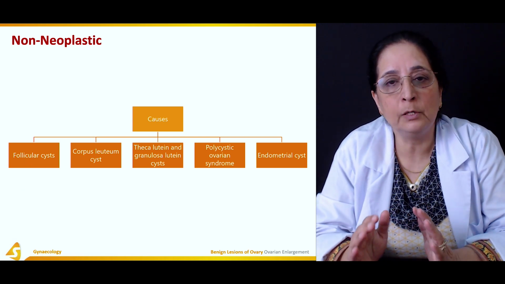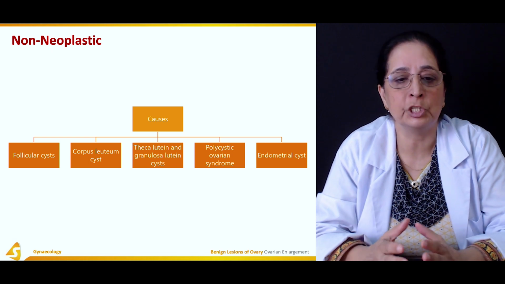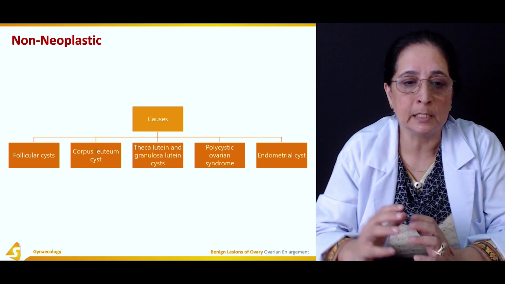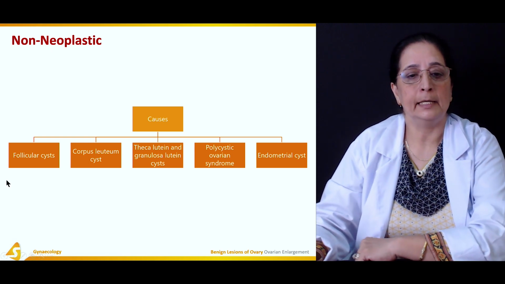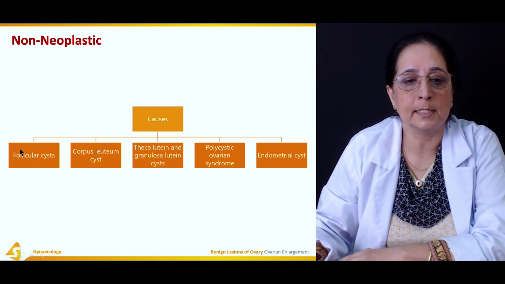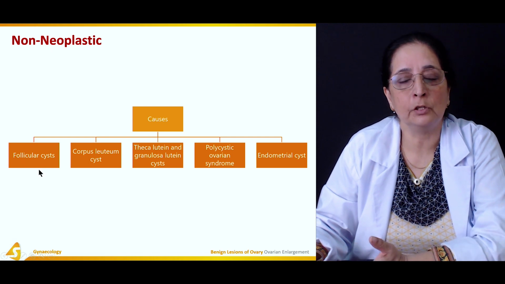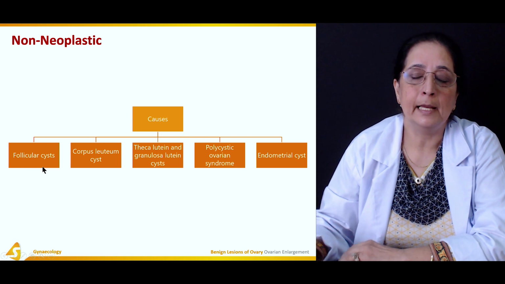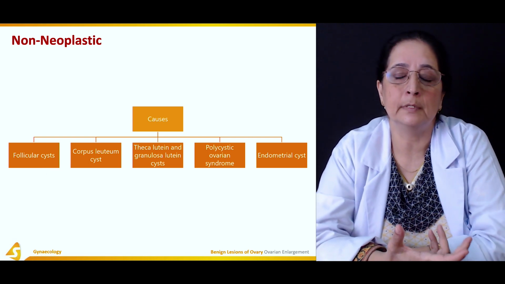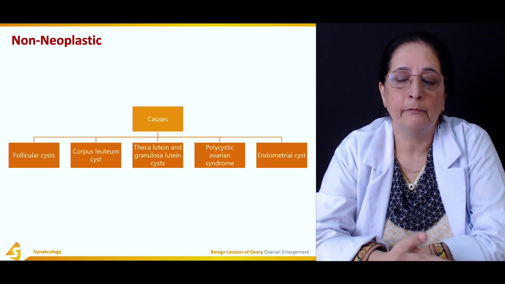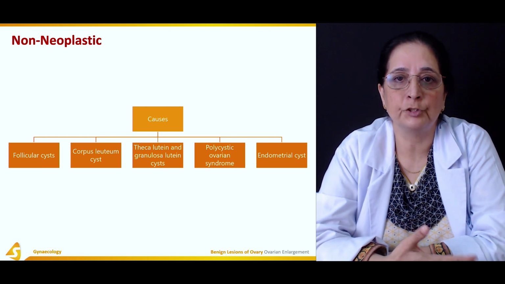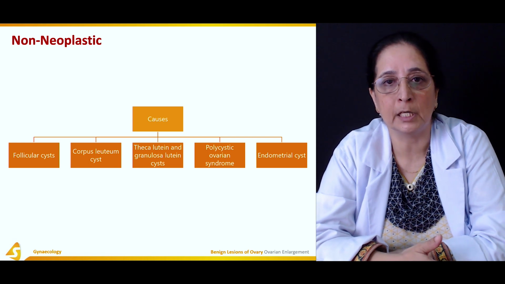In the follicular phase of the menstruation, we have follicles, and sometimes when fluid is present in those follicles, they can lead to follicular cysts. Rupture of these cysts can cause a local inflammatory reaction, and they sometimes rupture when menstruation occurs. So follicular cysts are functional, normal cysts present sometimes in the follicles of the ovary.